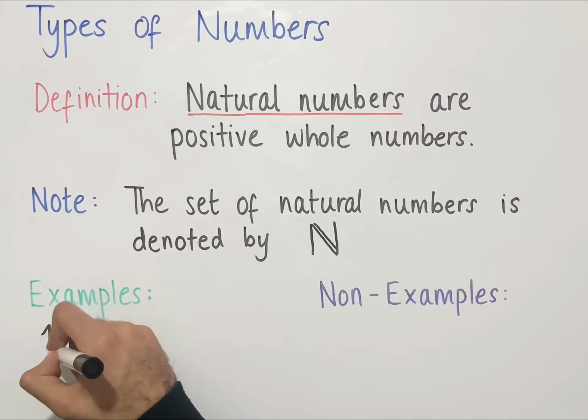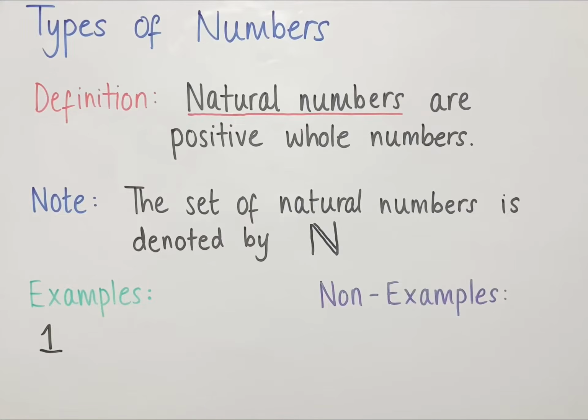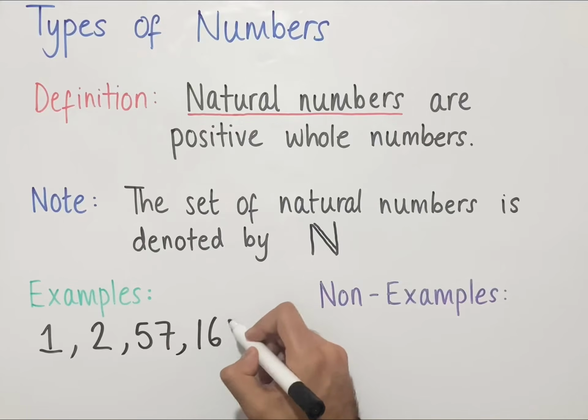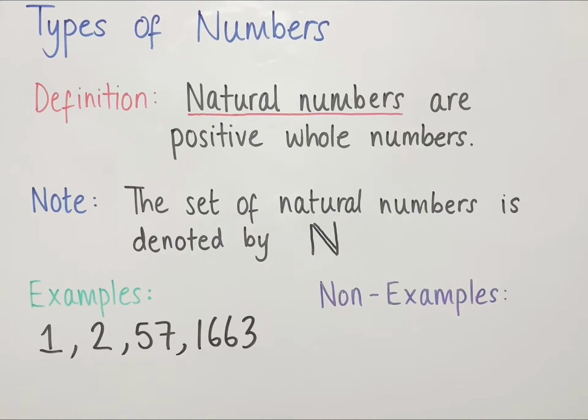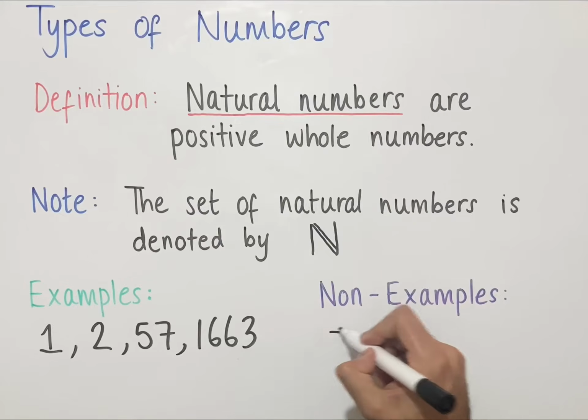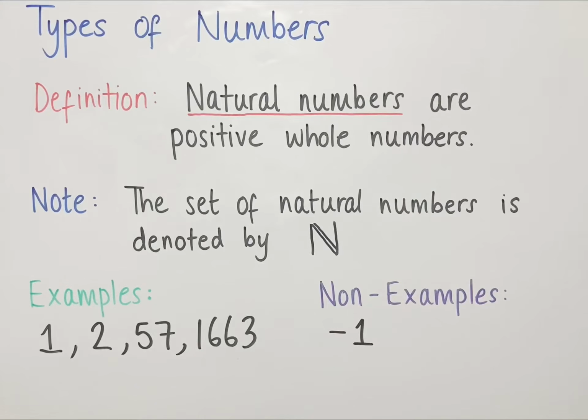So we can have the number 1, it's positive and it's a whole number, and so it's a natural number. We can have the number 2, we can have the number 57, we can have the number 1663, it's positive and it's a whole number. So -1 is not a natural number because it's a negative number. It is a whole number, but it's negative. Natural numbers must be positive.